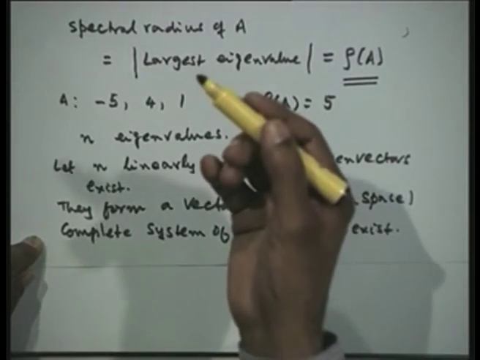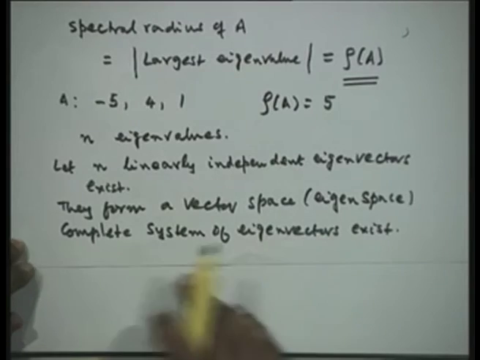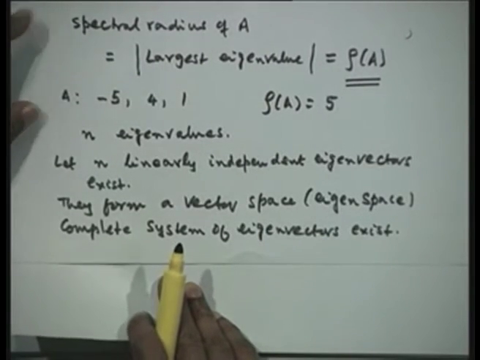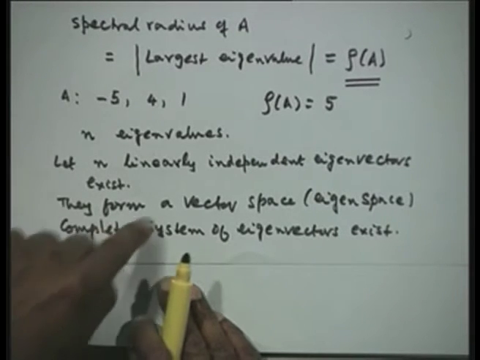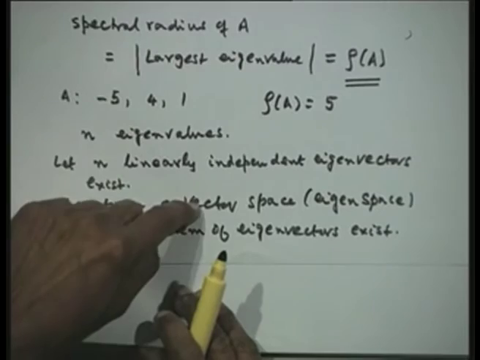For example, in a 2-dimensional coordinate system, any vector can be written in terms of the base vectors i and j, 3i plus 4j or any other. So, we are able to construct any vector in terms of the base vectors. Similarly, in this space, if I take any vector y, I can write this y as a linear combination of these eigenvectors x1, x2, x3, up to xn.